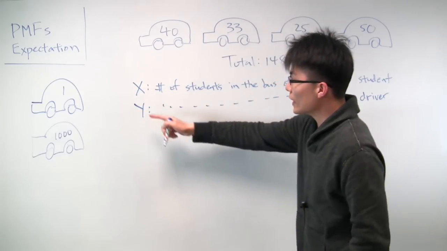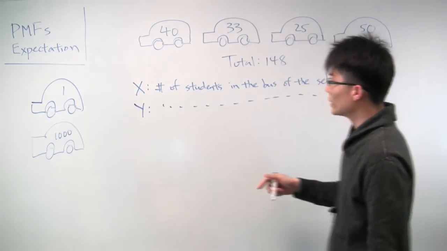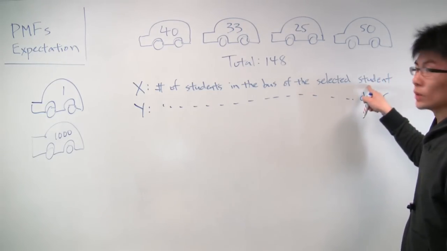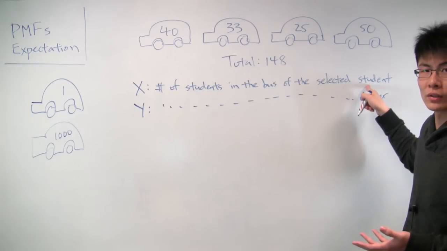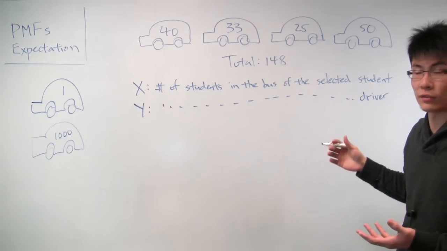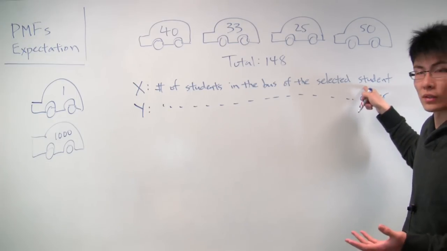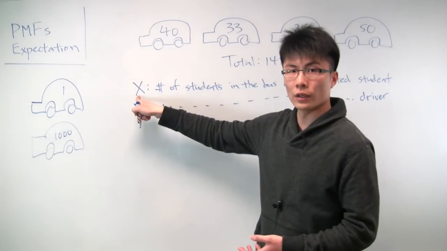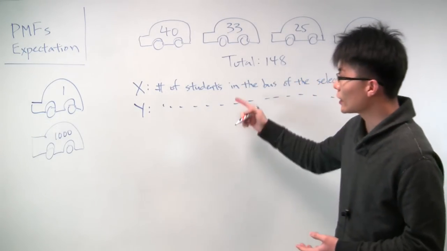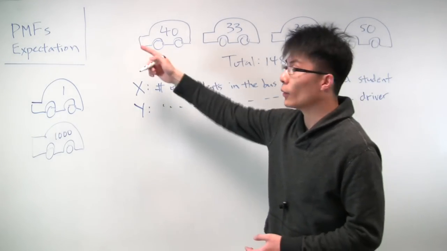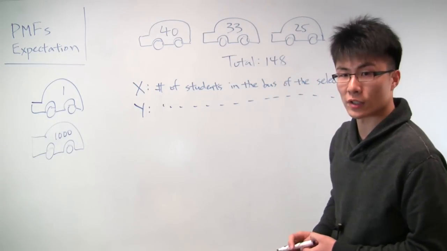And the argument is that the expectation of x should be higher than the expectation of y. The reason is that because you select the student at random, you're more likely to select a student who is in a large bus, because that bus just has more students to select from. Because of that, you're more biased in favor of selecting large buses, and therefore that makes x higher in expectation. Okay, so that's the intuition behind this problem. And now let's go through some of the mechanics and write out the PMFs and the calculation for the expectation to verify that our intuition is correct.